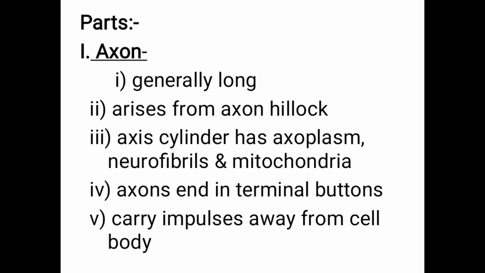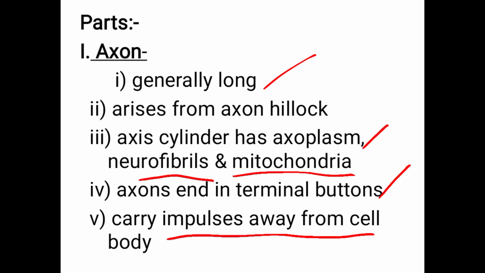Coming to the parts, the axon is generally long and arises from the axon hillock. It has axoplasm, neurofibrils and mitochondria, the axis cylinder. The axon ends in terminal buttons and carries the impulses away from the cell body.